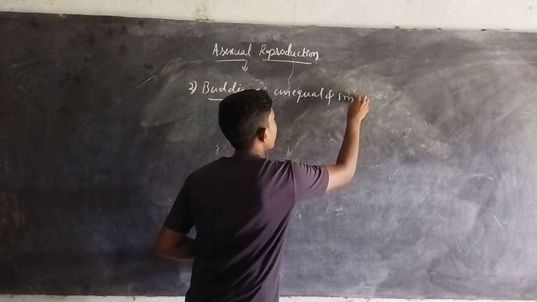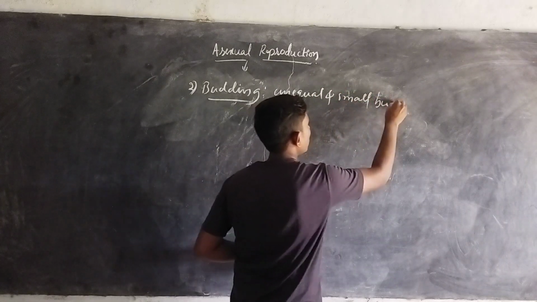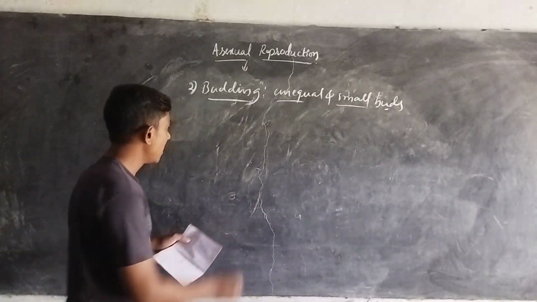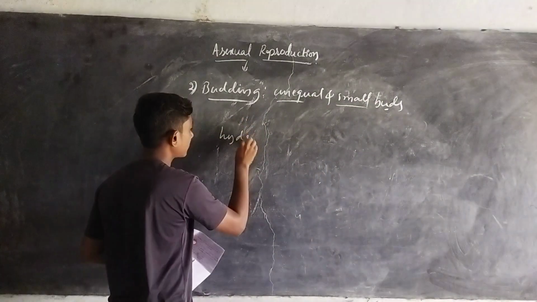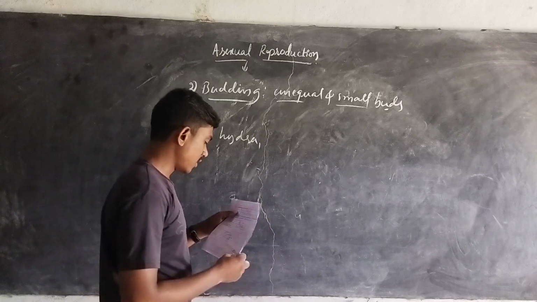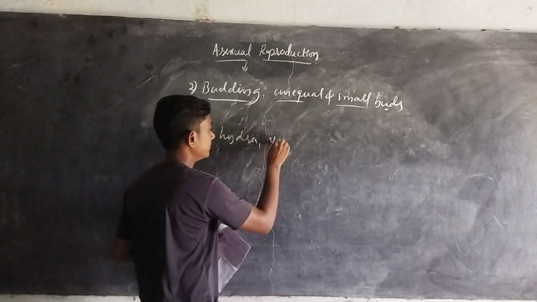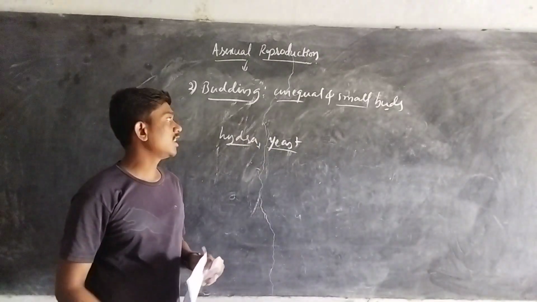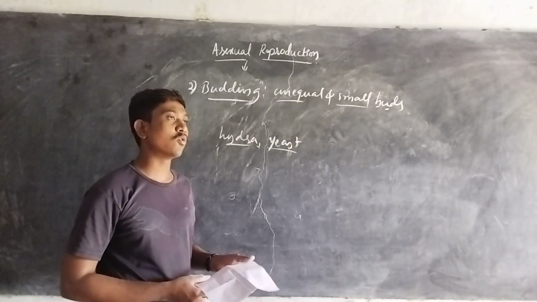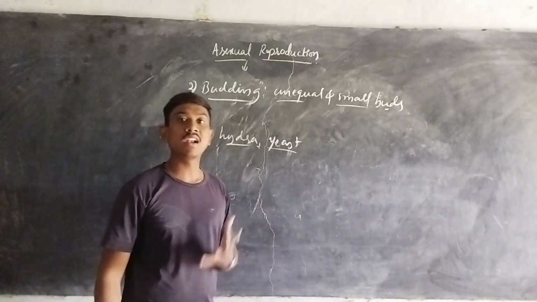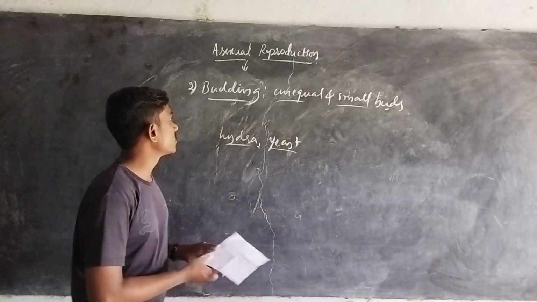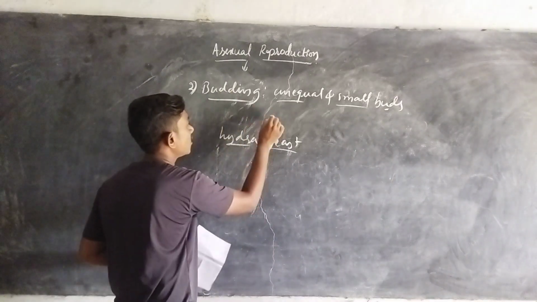Unequal and small buds are going to be formed. Most of the budding we observe is in hydra and yeast. The example for budding is the unequal division of the body. The parental body is quite larger as compared to the offspring. The most important thing here is that the formation of buds takes place.